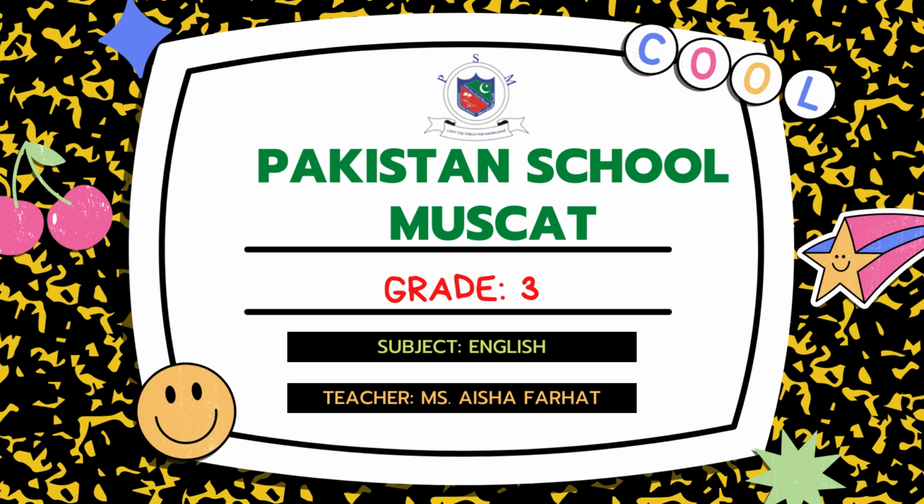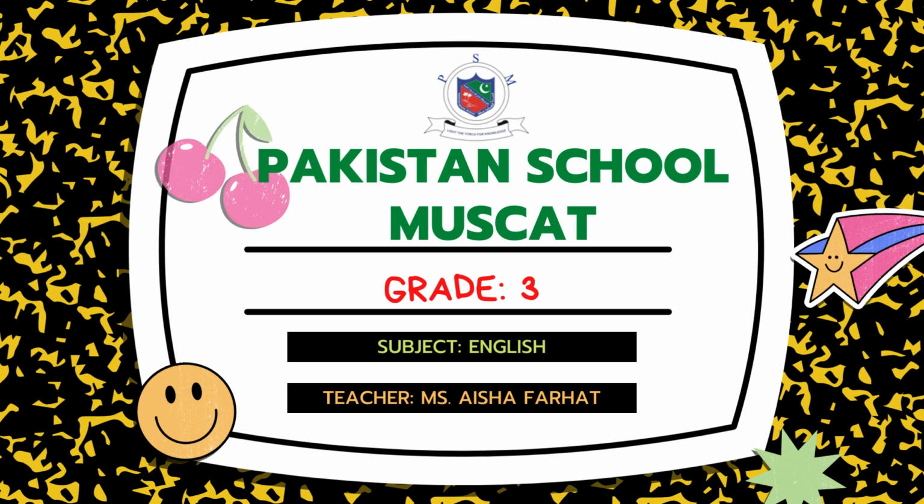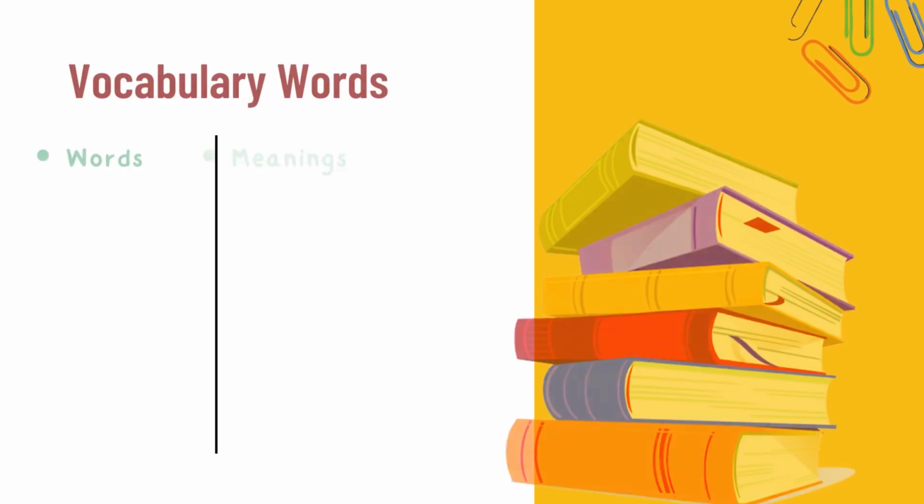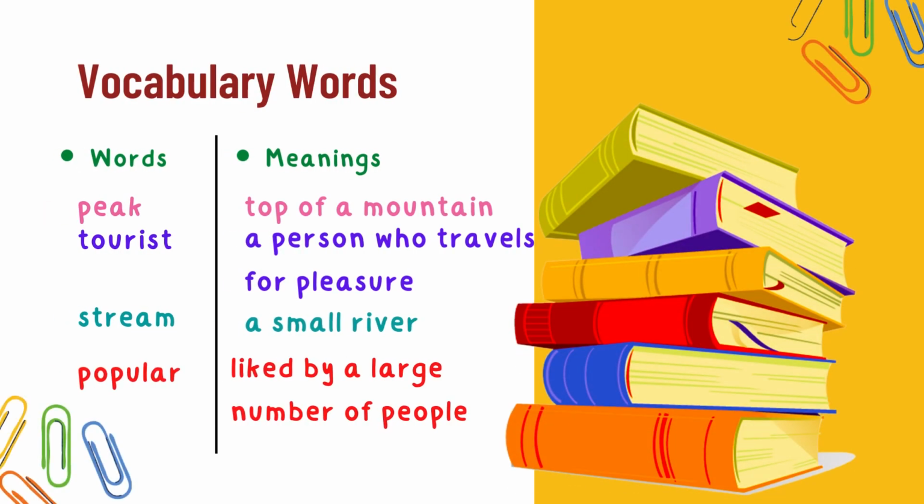Today, in our English lesson, we are going to revise Unit number 7, A Heaven on Earth. Let's see what the learning outcomes of our lesson are. We are going to revise the vocabulary words, question and answers, parts of speech, some common and proper nouns, and the subject, verb, object pattern of the sentence. Let's get started with vocabulary words.